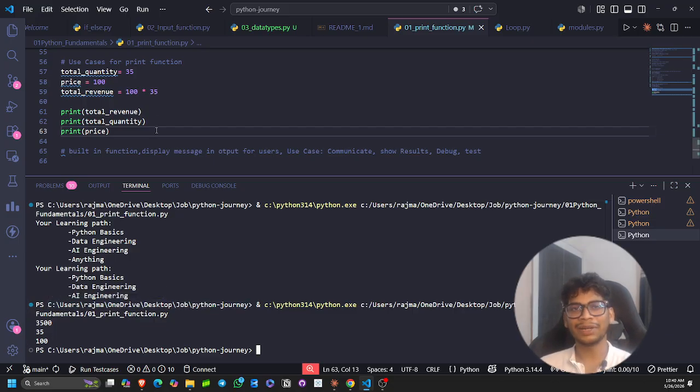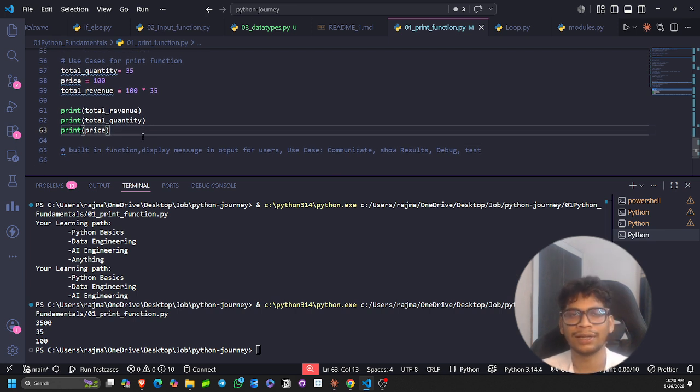So the print function is a very simple built-in function which helps us in debugging as well as giving output to the user, and it's a very good way to communicate with the machine. And this is it, guys. We have learned about the print function, that it's a built-in function, and a basic knowledge about how a function works. We will be looking at functions in detail later. But for today, this is nice, and this is what we have learned.